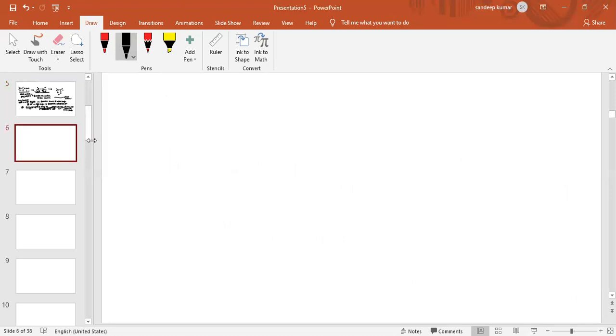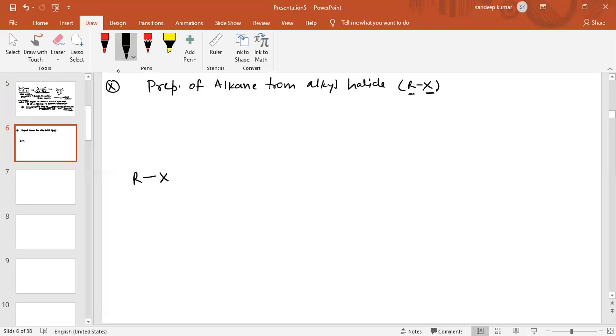Next, the method I am going to discuss is the preparation of alkane from alkyl halide. What is alkyl halide? This is RX, where X is halogen and R is the alkyl group. Now see, first I am making the chart, then we will discuss each and every reaction.